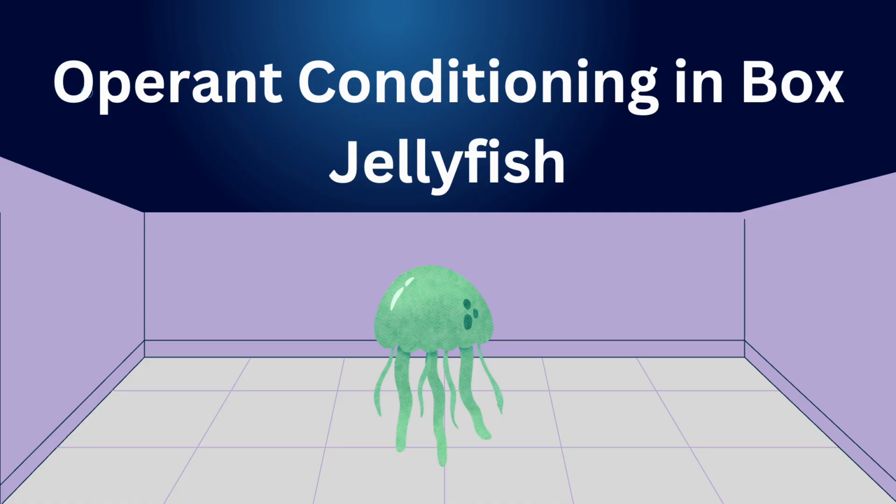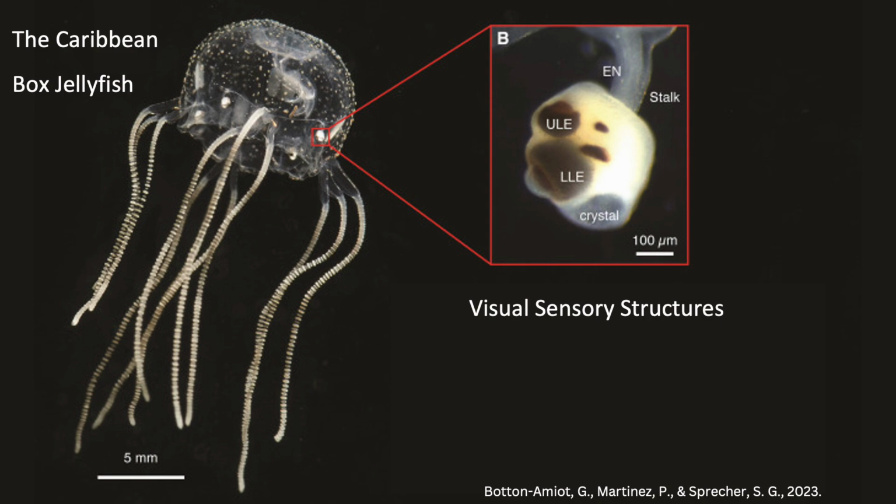While those previous studies all looked at learning in sea anemones, there has also been a study on another group of cnidarians, the box jellyfish. This study looks at operant conditioning, not classical conditioning. This study focused on the Caribbean box jellyfish, which has high behavior complexity and image-forming eyes, unlike anemones. This jellyfish is capable of visually guided navigation and can avoid obstacles. This jellyfish has a concentration of neurons in the eye-bearing sensory structures that allow for visual processing. These visual structures mediate a visually guided swimming behavior to avoid obstacles.